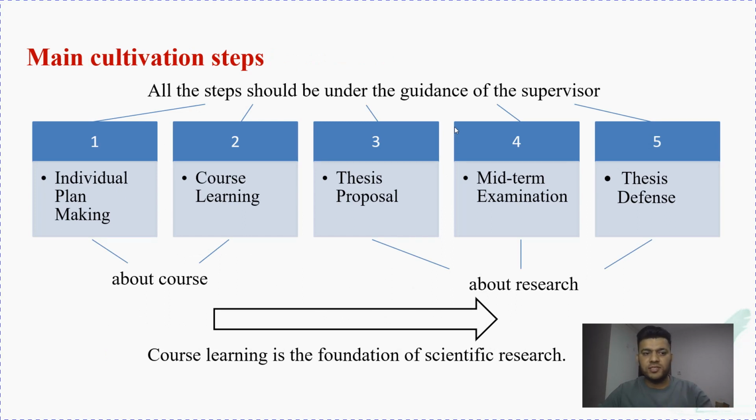So your supervisor is everything. Individual plan making: you have to make your plan about your research. Then you can also select your courses, which courses you want to learn. You can ask your supervisor, and your supervisor will assign them, because you are doing research, so you have to study these courses. Your supervisor can help you to select the courses.